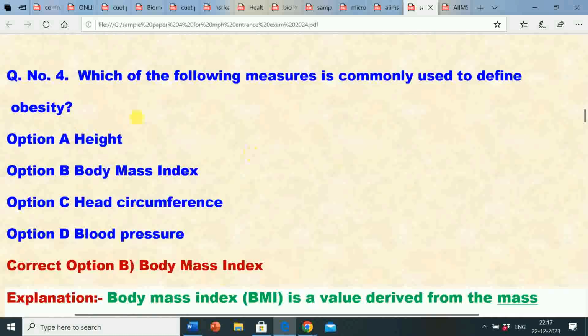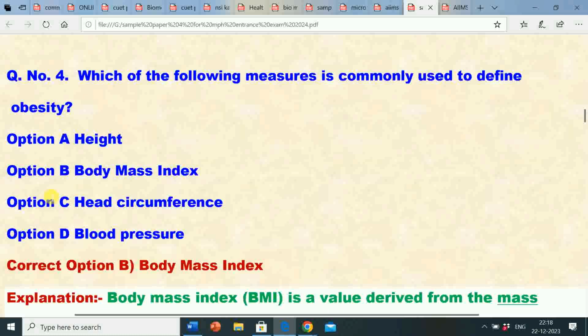Next is question number 4. Which of the following measures is commonly used to define obesity? Option A, height. Option B, body mass index. Option C, head circumference. Option D, blood pressure. The correct answer is option B, body mass index. So body mass index is commonly used to define obesity.